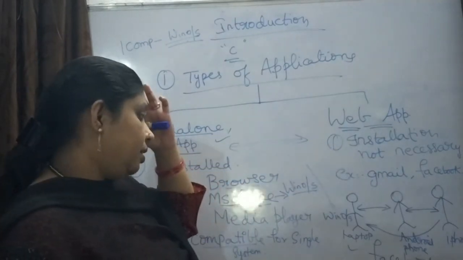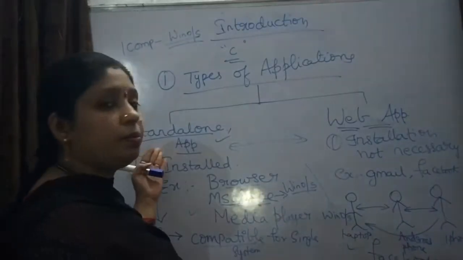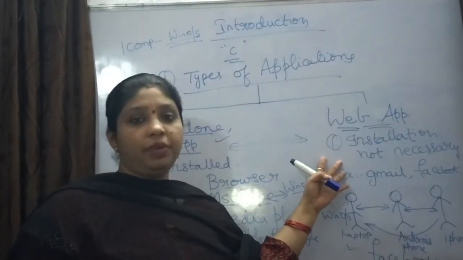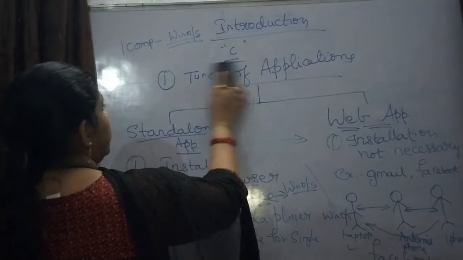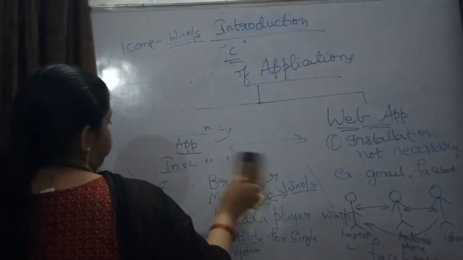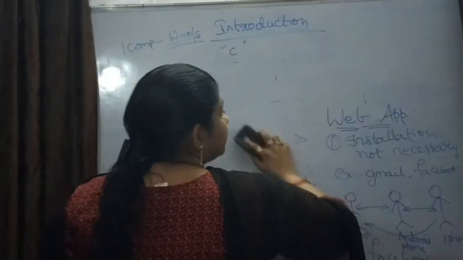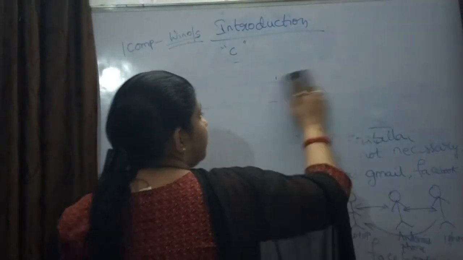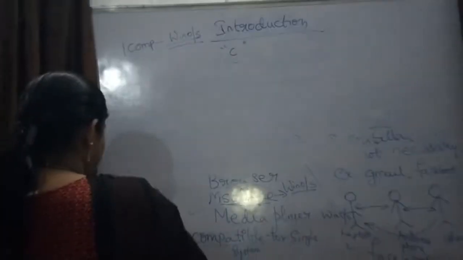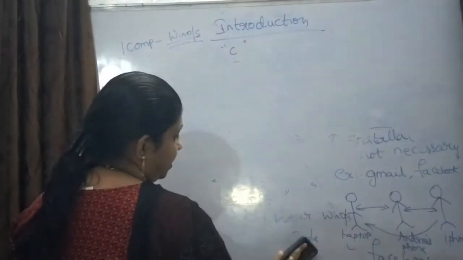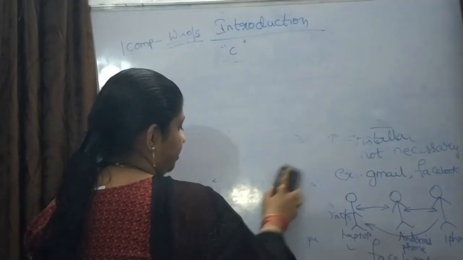Standalone applications should be installed and web applications need not be installed. Now I will explain about the languages, and whether C language is platform dependent or not.